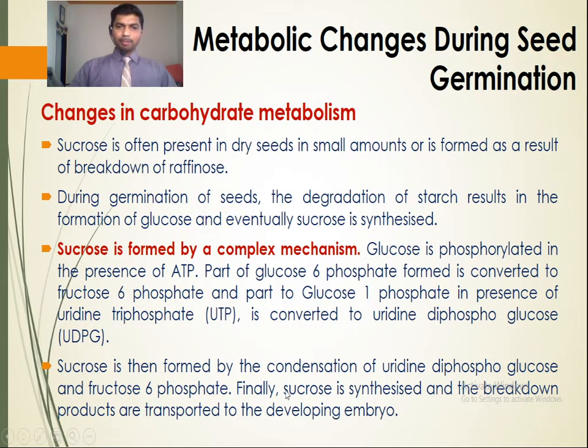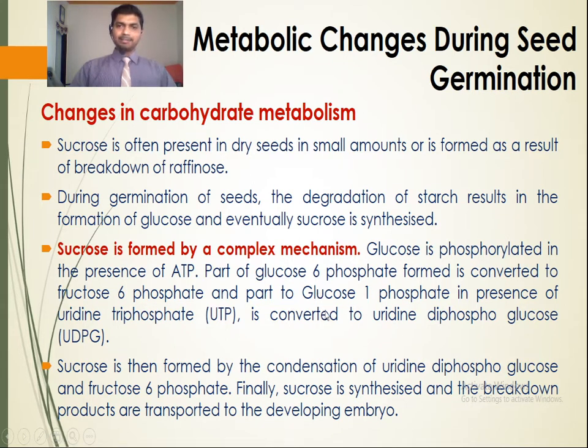Sucrose is then formed by the condensation of uridine diphosphoglucose and fructose 6-phosphate. Finally, sucrose is synthesized and the breakdown products are transported to the developing embryo. This comprises the carbohydrate metabolism.